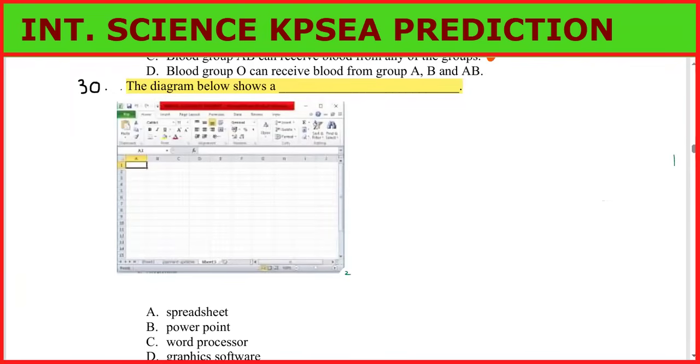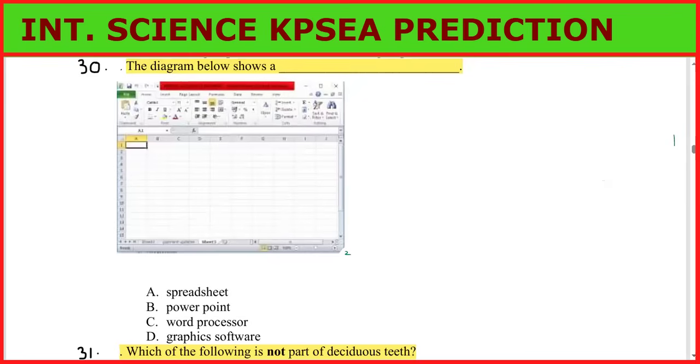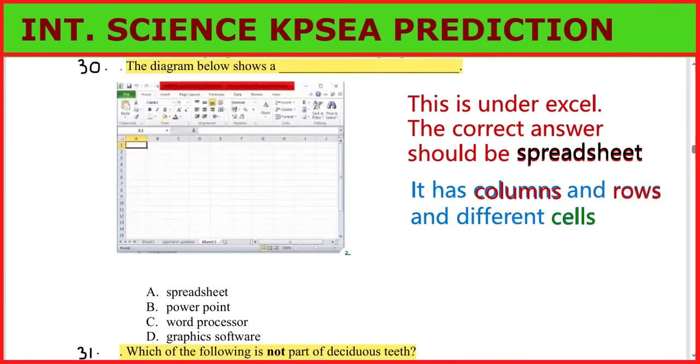The diagram below shows how this question was repeated in KPSEA last year. You remember? You can go and check. The diagram below shows, as you can see, this is under Excel. So this is Excel, you can see, an Excel sheet. So the correct answer should be spreadsheet.